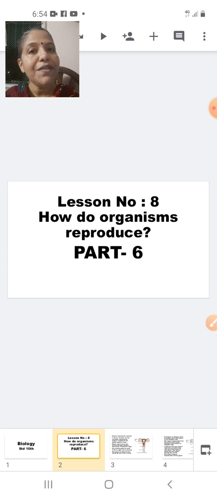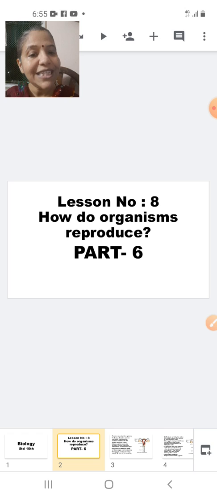Now, students, in part 5, we studied the male reproductive system. We studied the testis, which is present in a bag-like structure called the scrotum. We saw how the vas deferens helps in the transport of the sperm. We studied the reproductive fluid of the male, the semen, which is secreted by the seminal vesicle and the prostate gland. We studied the organ which helps in transferring the sperm into the female reproductive tract.